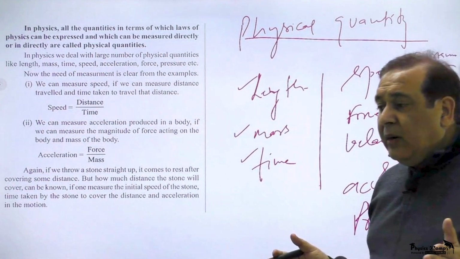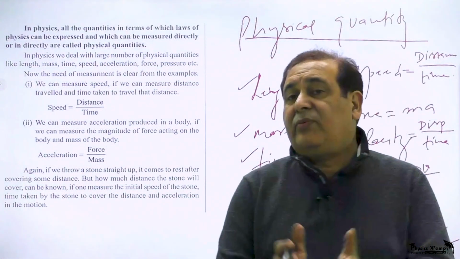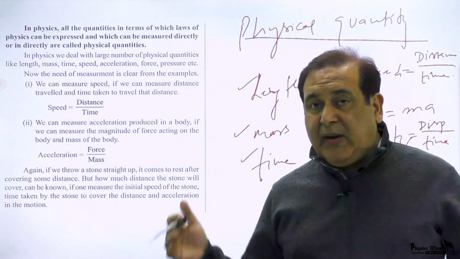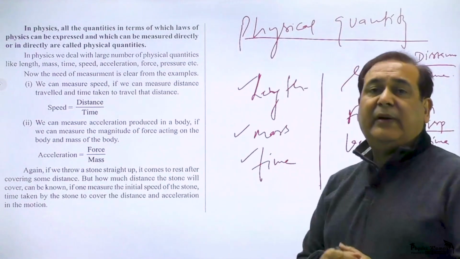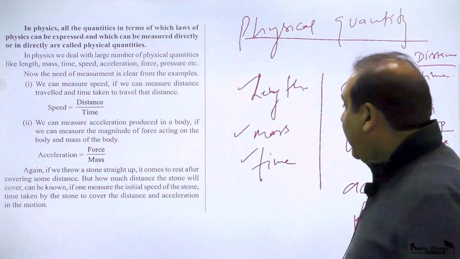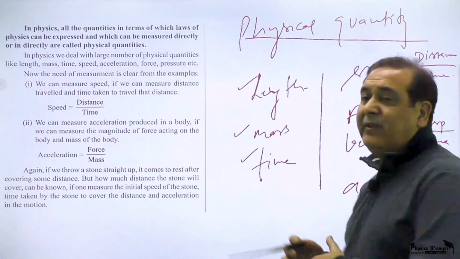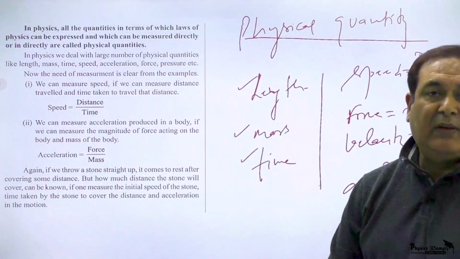So physical quantities are those terms using which different laws of physics are described. And among physical quantities we have fundamental physical quantities, which cannot be further described. And then we have derived physical quantities, which are derived from these fundamental physical quantities.